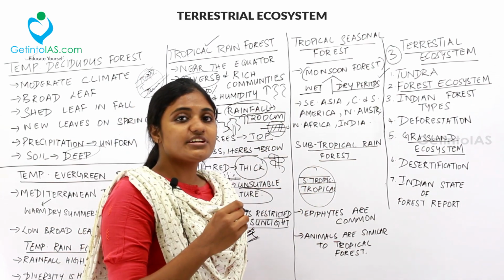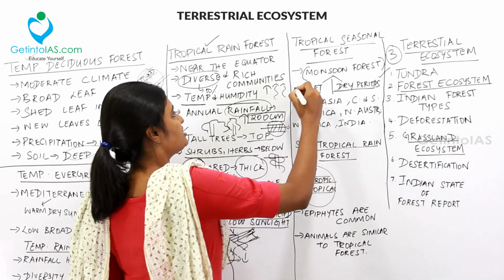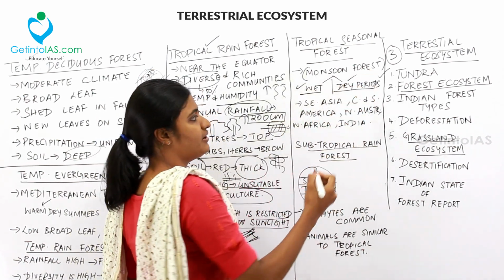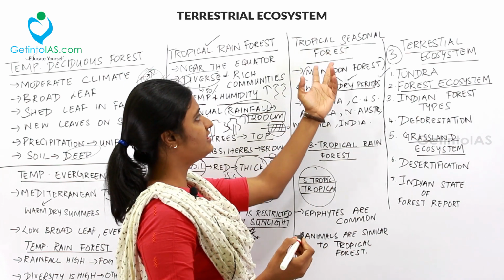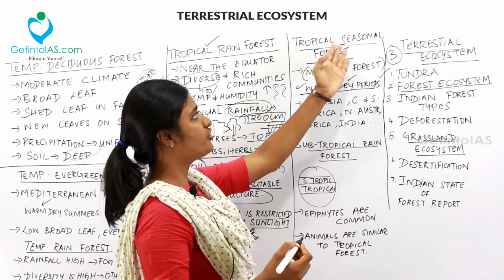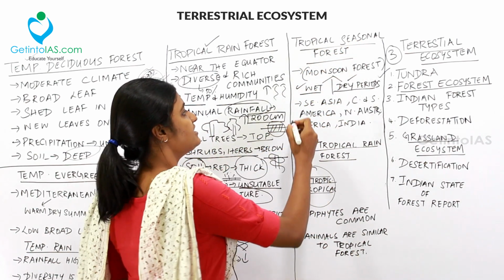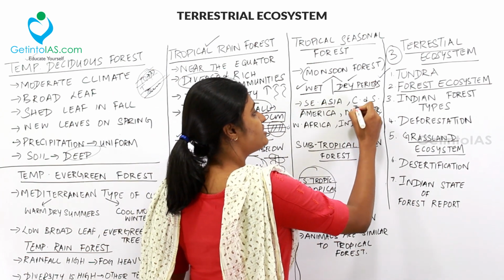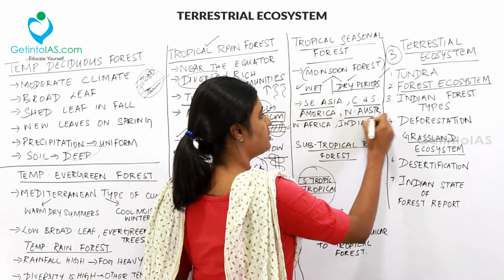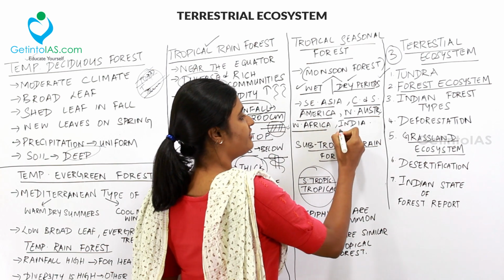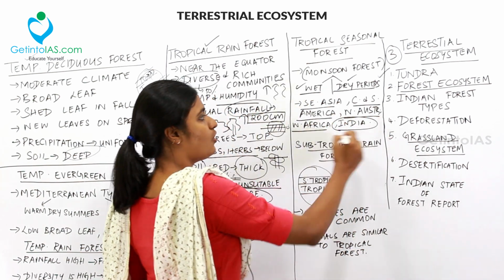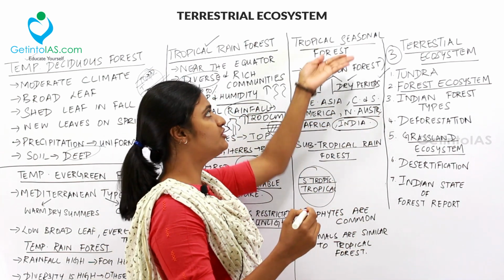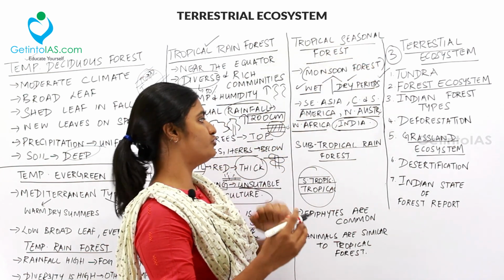So we have two distinguished periods of climate, that is the wet climate and the dry climate. For example, you can find these types of monsoon forests or tropical seasonal forests in Southeast Asia, Central and South America, Northern Australia, Western Africa and in India. So in all these regions, you can find the tropical seasonal forest or monsoon forest.